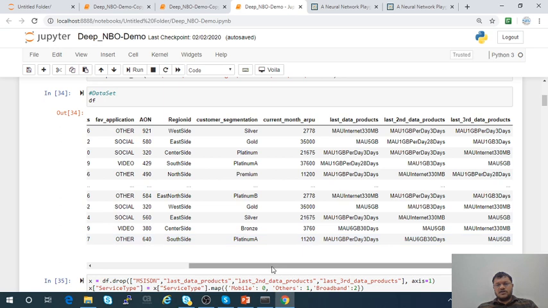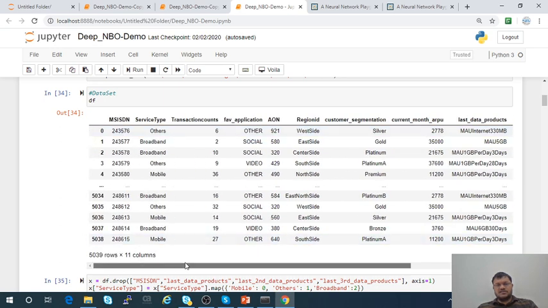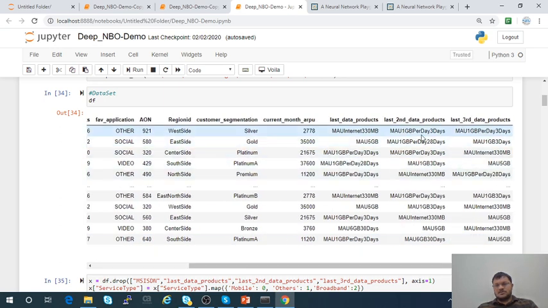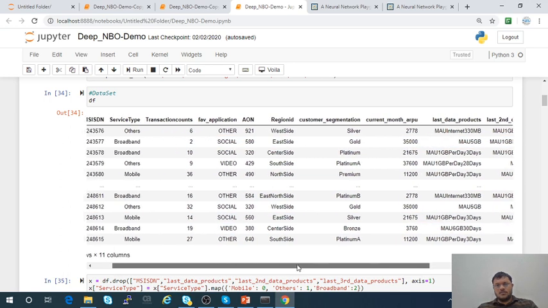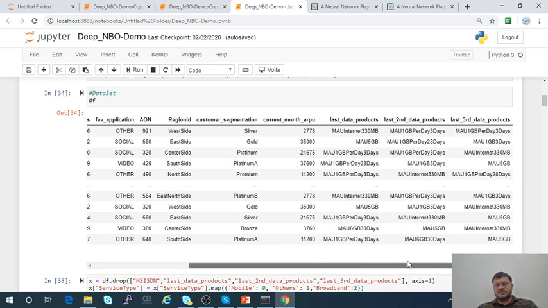For this particular MSISDN, I have these three types of offers. So my main goal is to find out the propensity of which offer that user is going to take next time. So I need to calculate the propensity for this particular MSISDN.